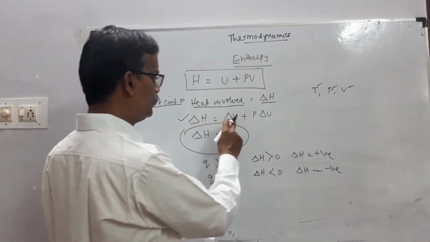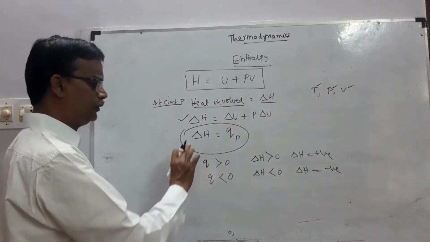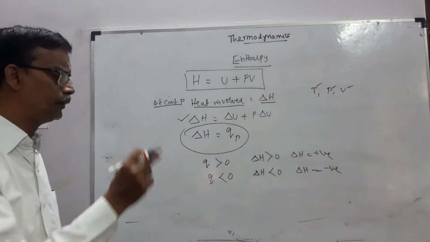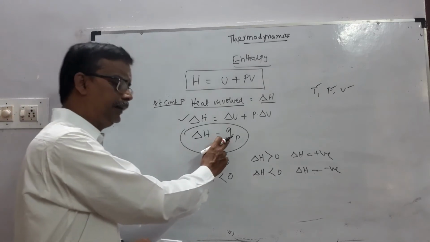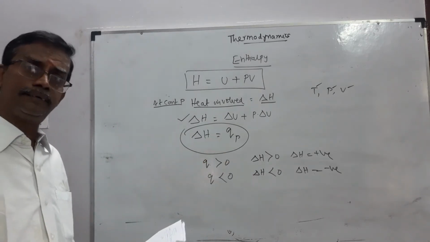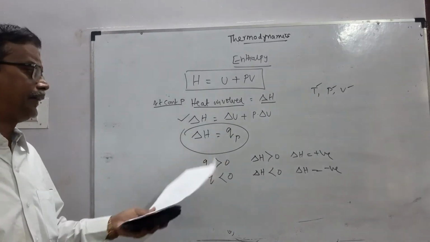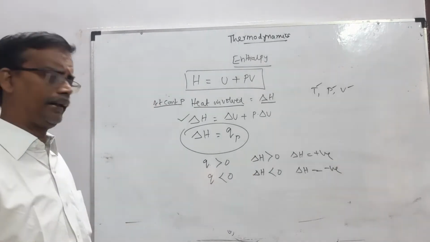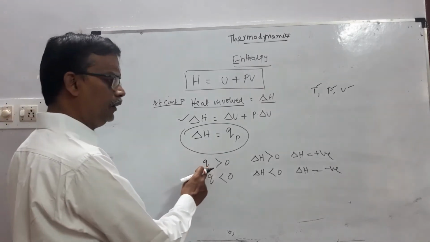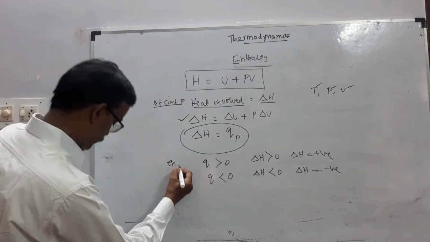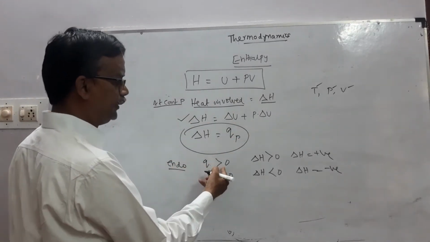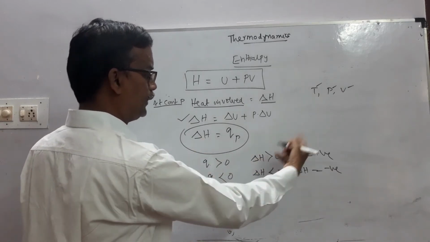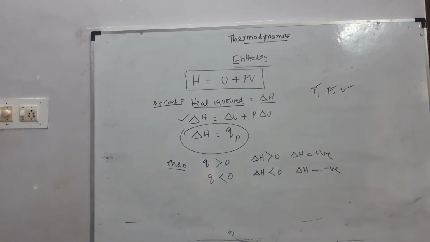Delta H is equal to delta U plus P delta V. The enthalpy change at a constant pressure is equal to the heat supplied to the system at a constant pressure. If heat is supplied in an endothermic process, Q is greater than 0, so delta H is positive. In an exothermic reaction, Q is less than 0, so delta H is negative.